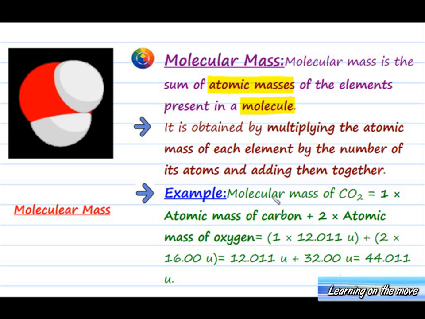Let us see how. Here we have an example. We have to find the molecular mass of carbon dioxide, which will be equal to 1 into atomic mass of carbon plus 2 into atomic mass of oxygen. Atomic mass of carbon is 12.011 units. Twice the atomic mass of oxygen, 16.00 units, and when this is calculated, it comes out as 44.011 units.